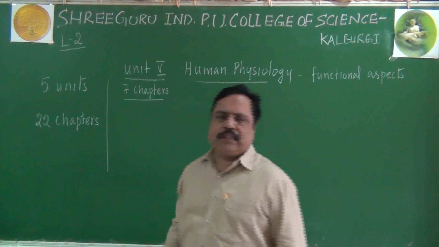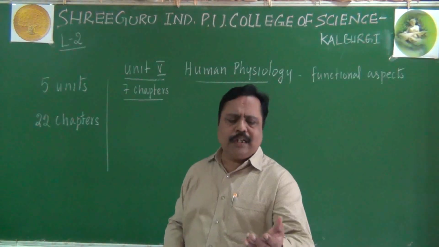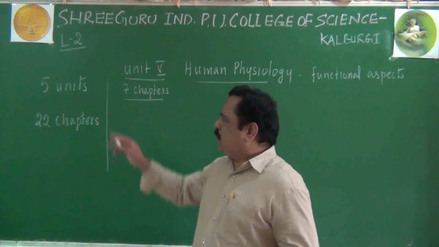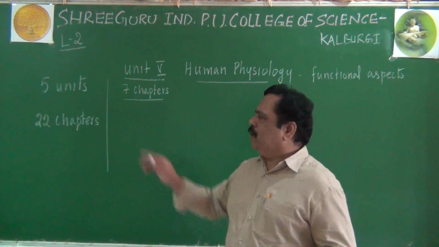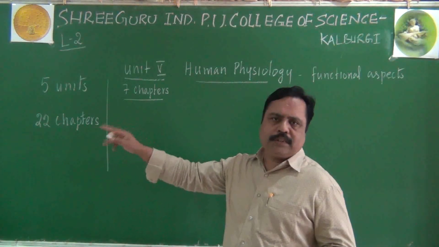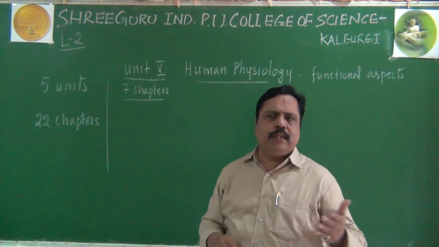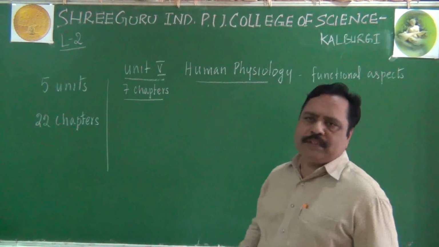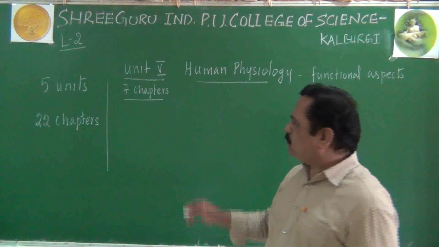Yesterday, in the previous class, I told you about 15 chapters regarding diversity in the living world, you may be remembering. Structural organization in plants and animals, you may recall. Then we have seen cell biology also. Then the 4th unit was regarding plant physiology. The 5th unit is regarding human physiology, in which there are 7 chapters.